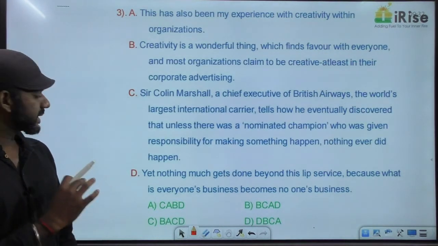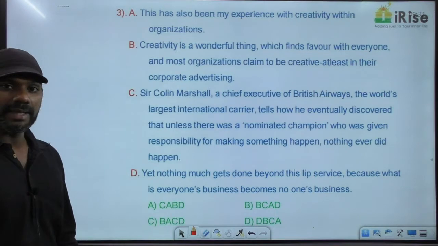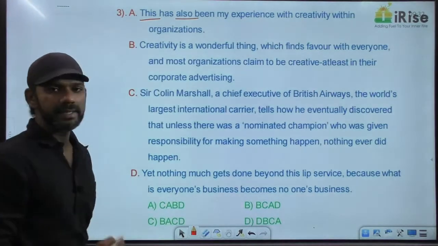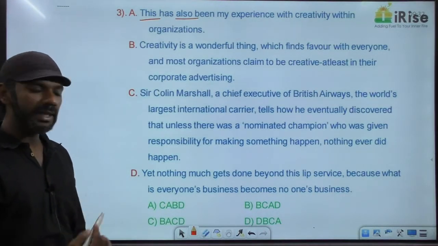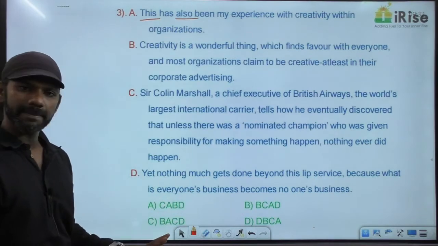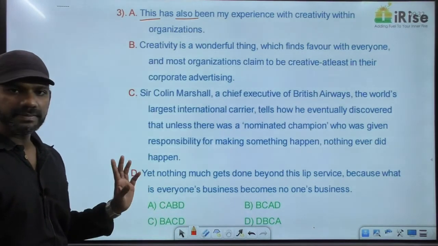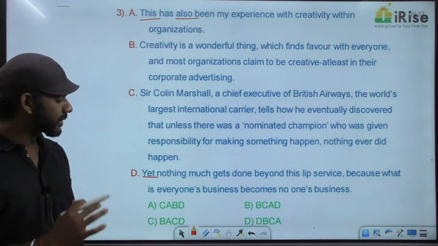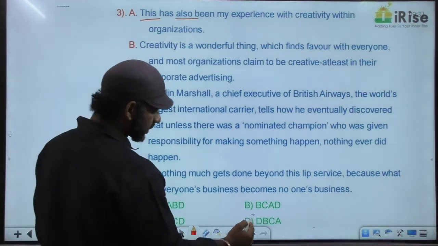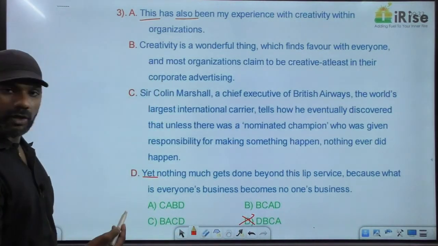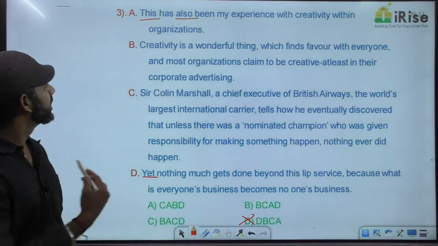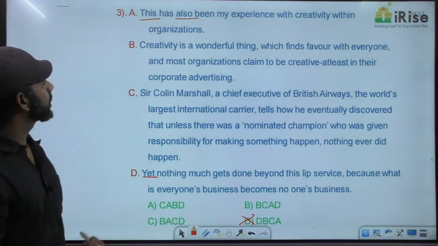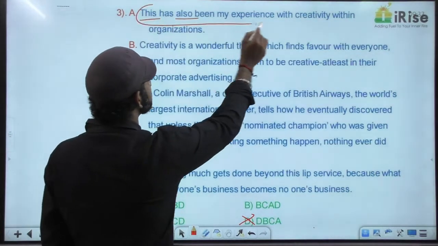Come to sentence A. Can the paragraph start with A? No. Because this is a demonstrative pronoun, also is a support indicator. The paragraph cannot start with A and there is no option starting with A. Can the paragraph start with D? No. Yet is a contrast indicator. I gave you the list of contrast indicators. So the paragraph cannot start with D. Based on that, option D is eliminated, because option D starts with sentence D. Fine. Now, the very first statement says, this has also been my experience.